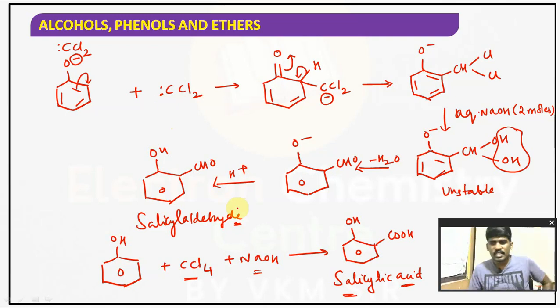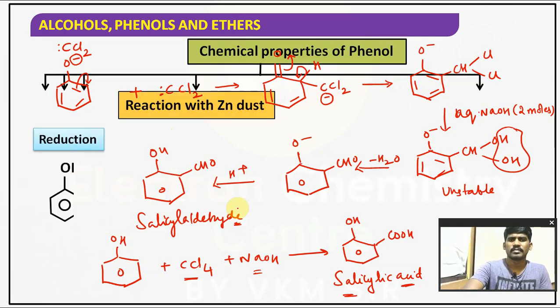Understood? First point, Reimer-Tiemann reaction proceeds through the formation of carbene intermediate. Second point, there is a requirement of 3 moles of NaOH to complete the reaction. Understood? Is it clear for you? So those points you have to remember. That is all about Reimer-Tiemann reaction. Next reaction, third property.